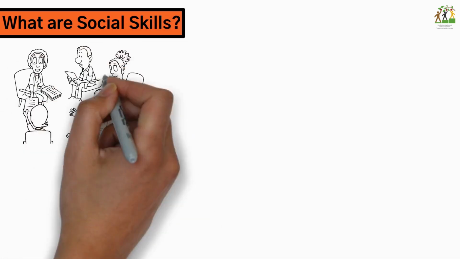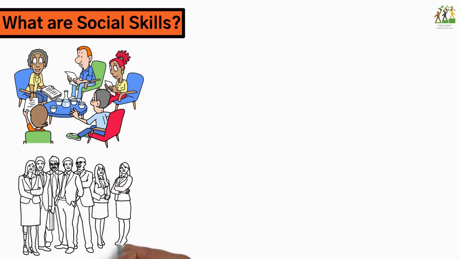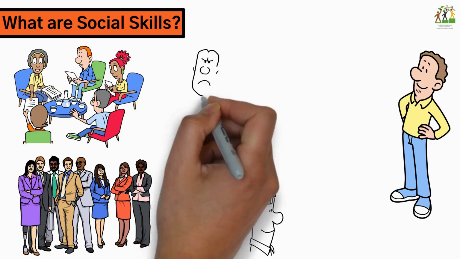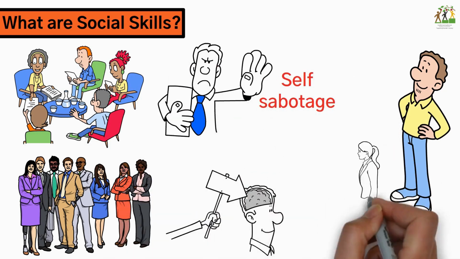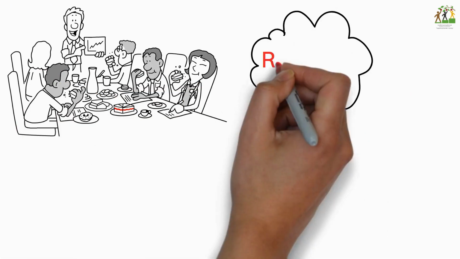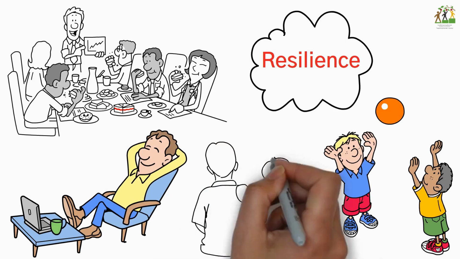What are social skills? Social skills are the specific behaviors used in social situations to produce appropriate social outcomes. Creating a social culture, understanding social awareness, building self-confidence, preventing self-sabotage, fostering reciprocal interactions, cooperation and teamwork, resilience, personal space and boundaries, inclusion and acceptance, gratitude and appreciation.